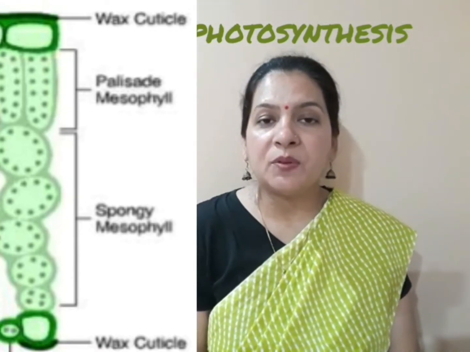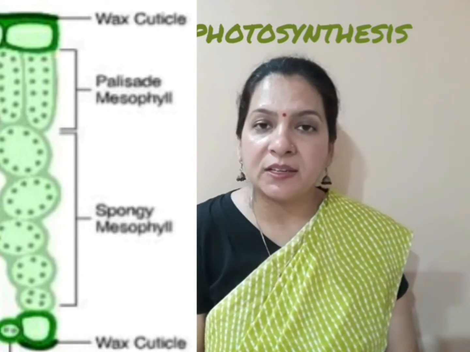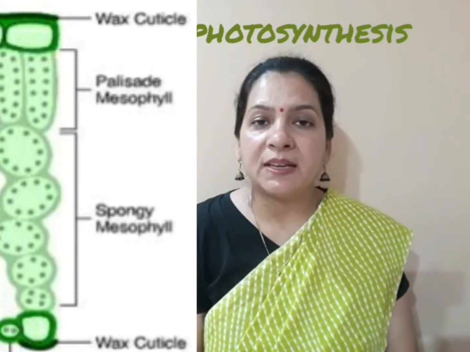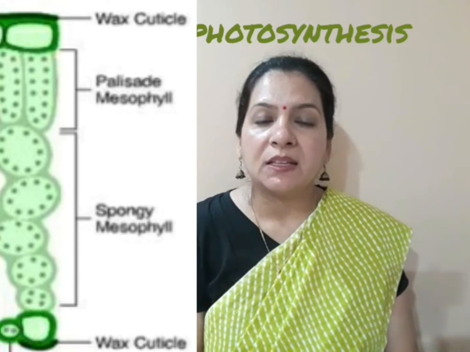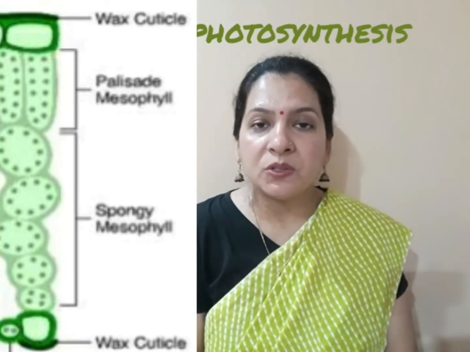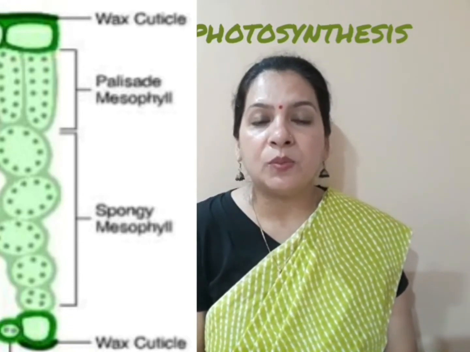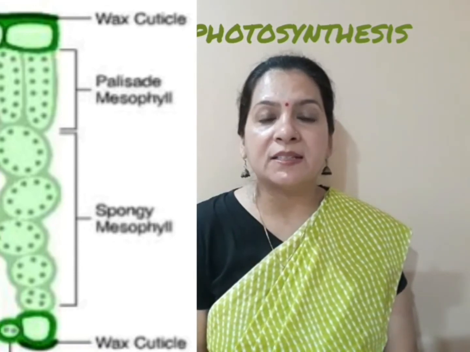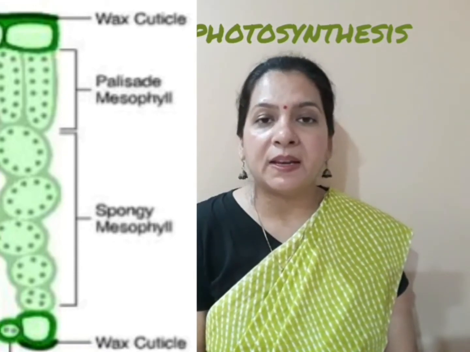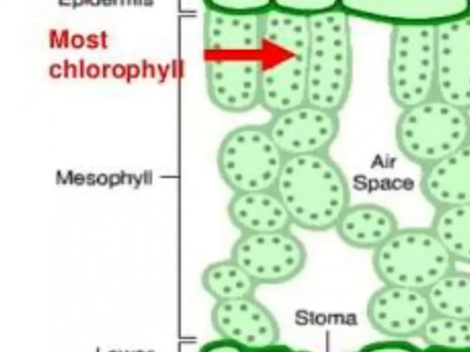And the second type of mesophyll cells are located just below the palisade cells. They are somewhat round and have more intercellular space as compared to palisade cells. These two types of mesophyll cells, which are palisade and spongy cells, are rich in chlorophyll content.